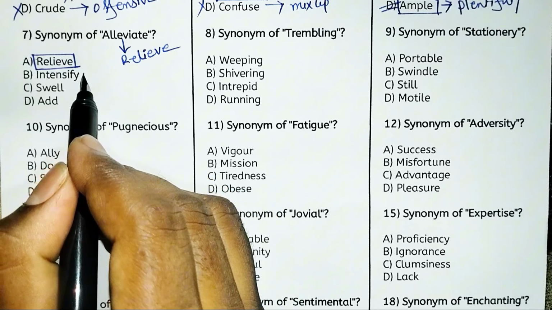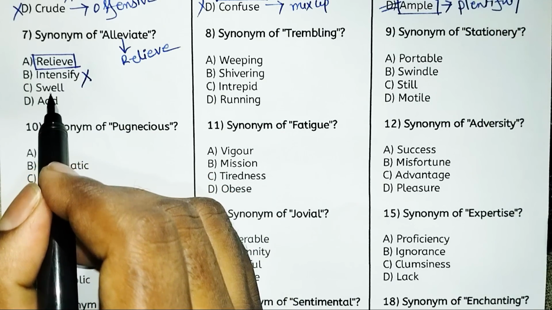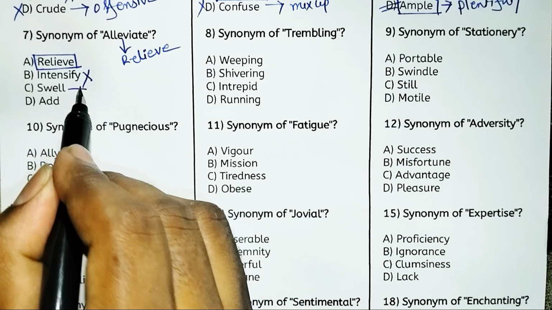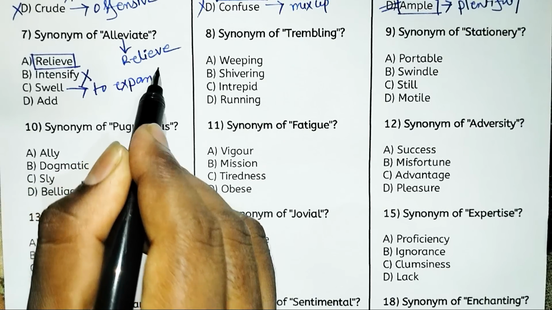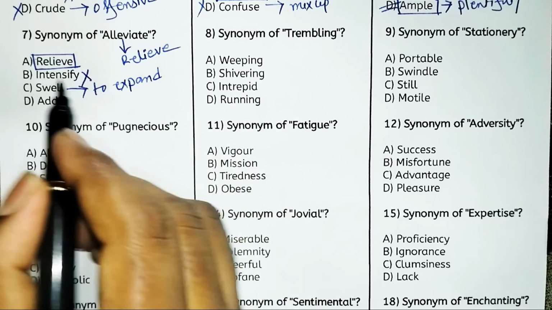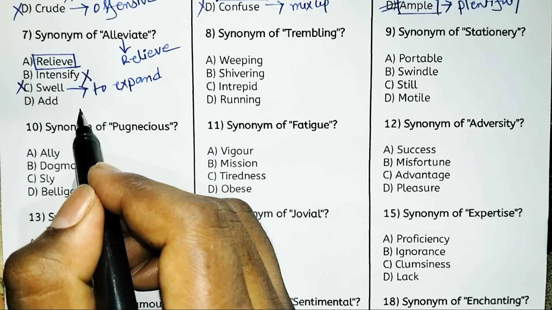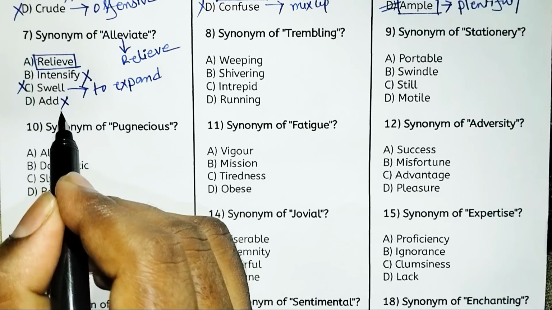That's why intensify is not the right answer. What is the meaning of swell? Swell means to expand or become larger. That's why swell is not the right answer. And add means include or one kind of increase. That's why option D is not appropriate.